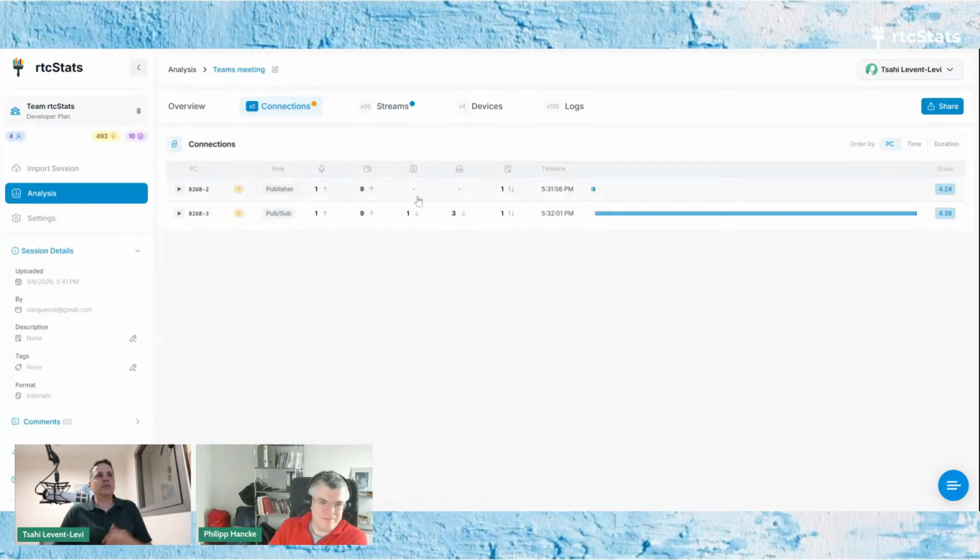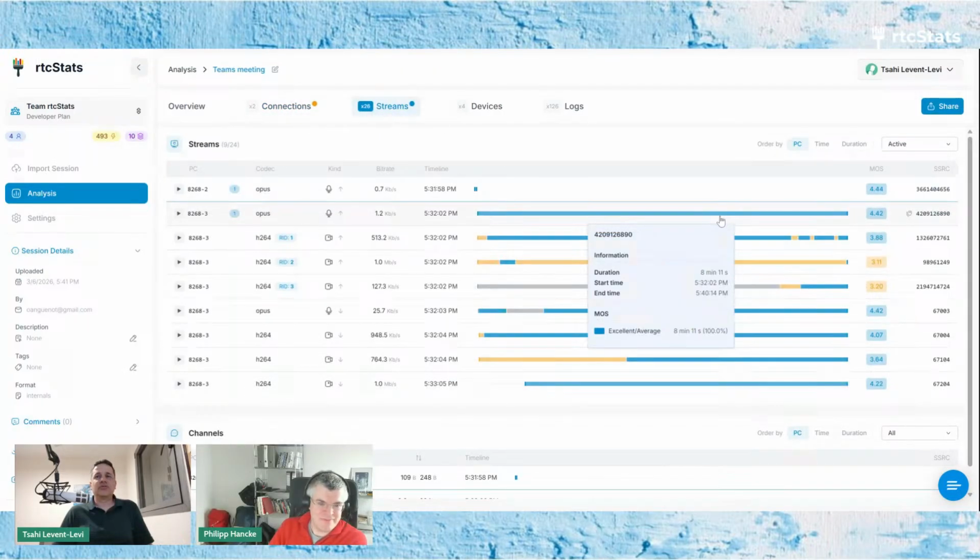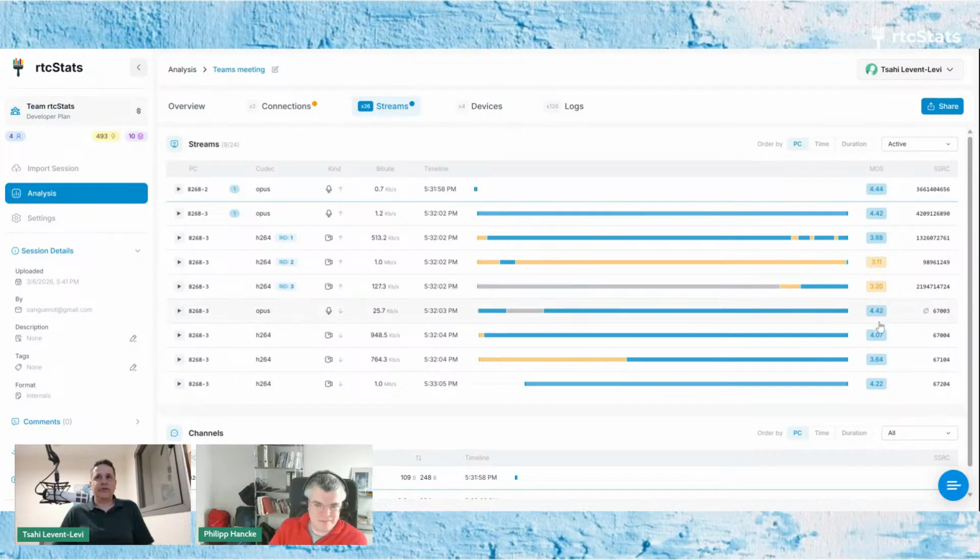So again, you don't need to go and dive into this. You'll see that immediately when you open the page. Yes, and you can find the right connection. On the streams, again, we've got the scores here for audio and video, and we can see that the video ones here are the ones that we need to look at.